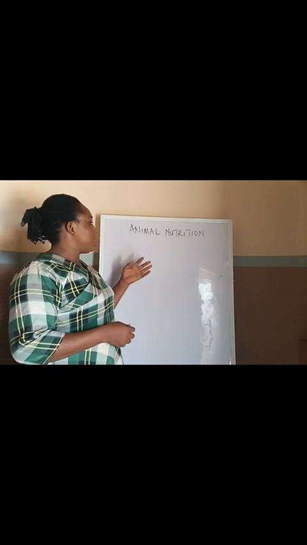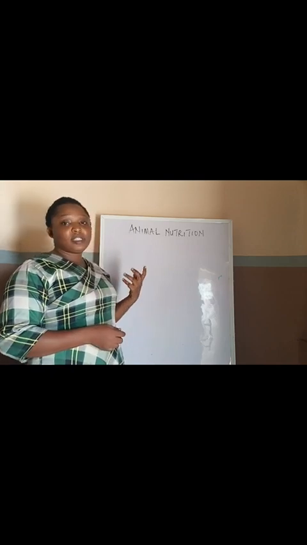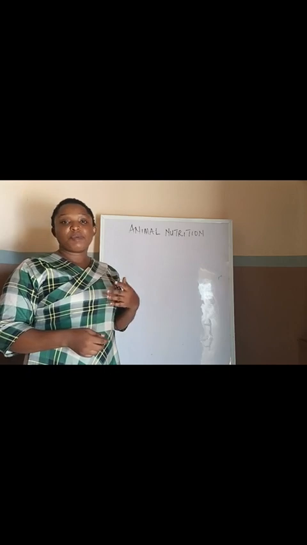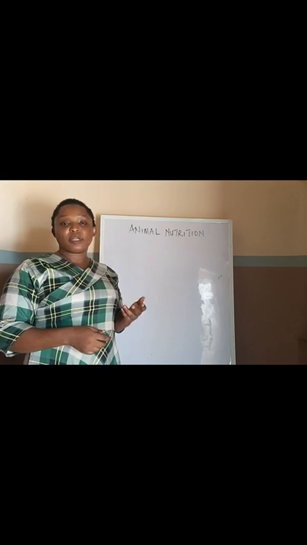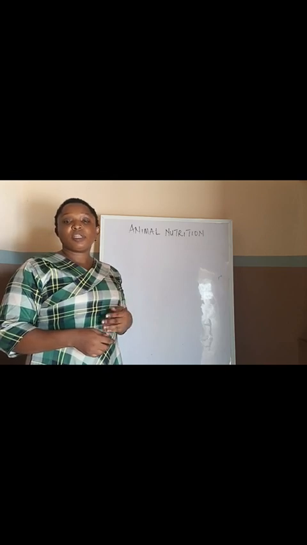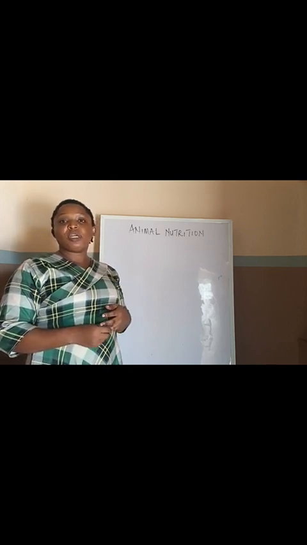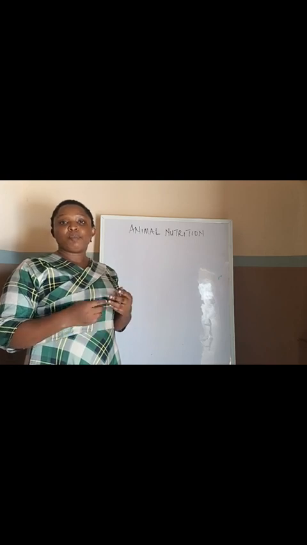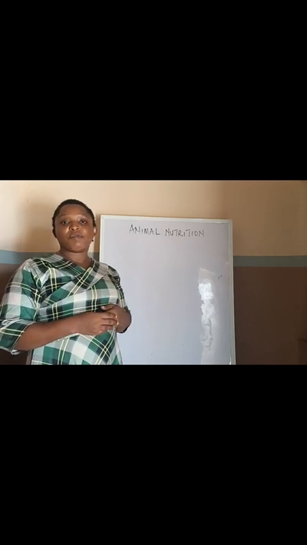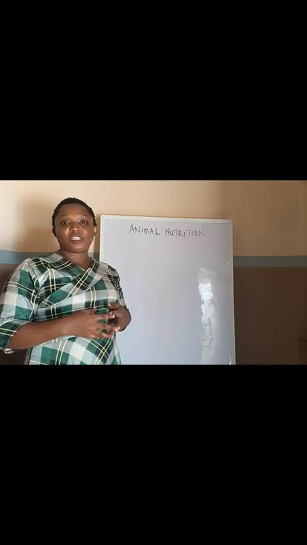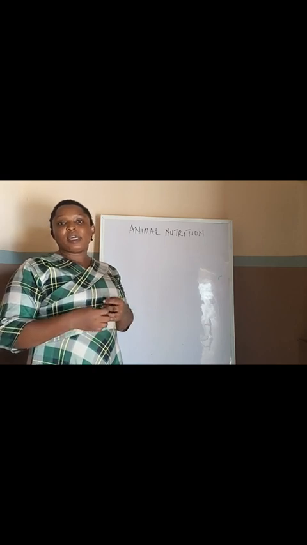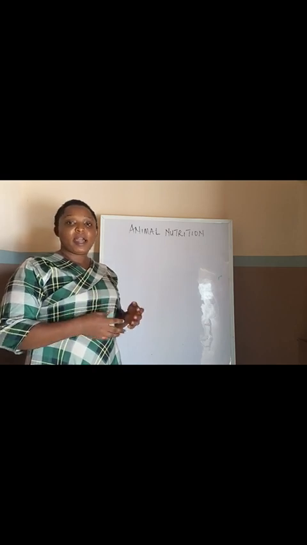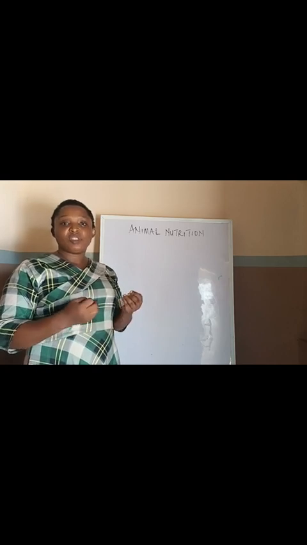So today we're going to be looking at animal nutrition. Under this, we're going to be looking at the importance of nutrition to animals, and various food substances that are present in the food taken by animals. Not only that, we'll also be considering their food sources, their composition, their functions in the body, and the problems that may arise from eating foods that are deficient of these food substances. These food substances are chemicals that are present in the food taken by animals. We have different classes of these food substances.